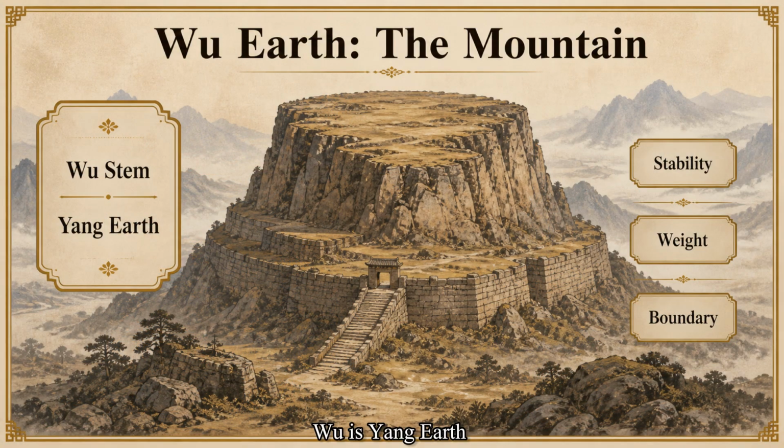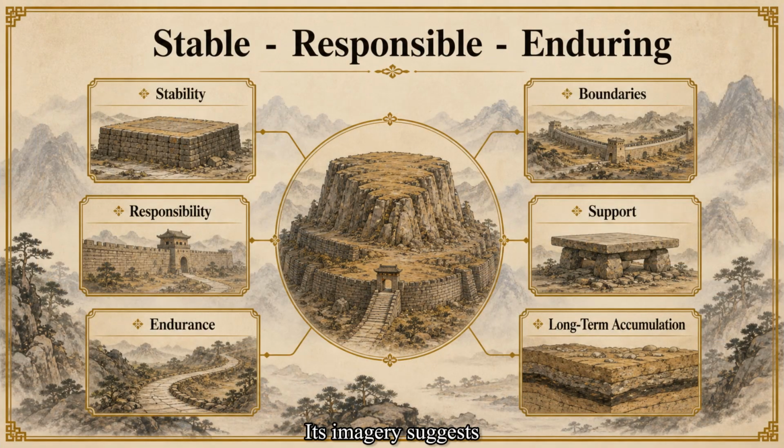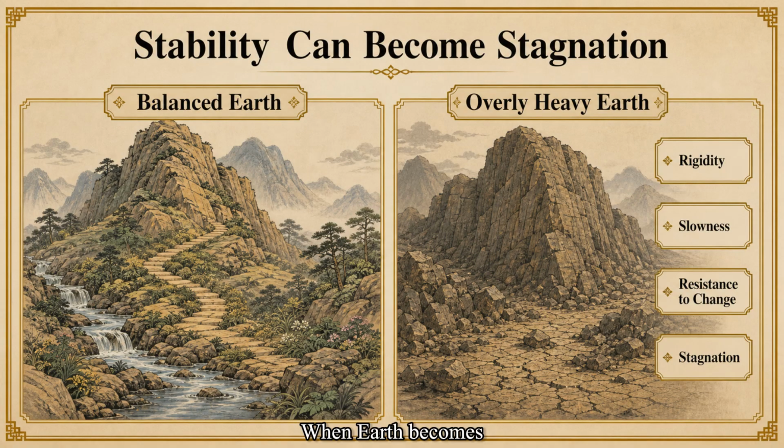Wu is yang earth. It is often compared to mountains, plateaus, city walls, and large stable landforms. Its imagery suggests stability, responsibility, endurance, boundaries, support, and long-term accumulation. When earth becomes too heavy or closed, stability can turn into rigidity, slowness, resistance to change, or stagnation.